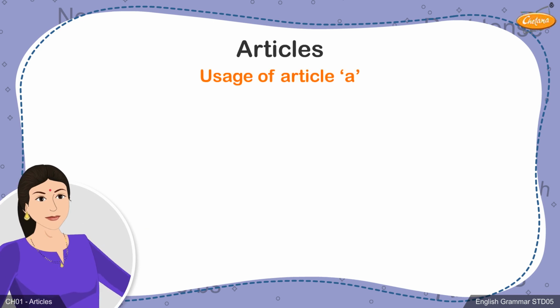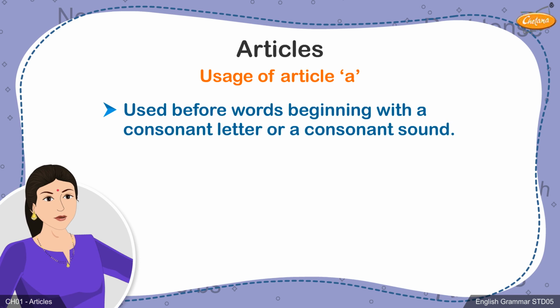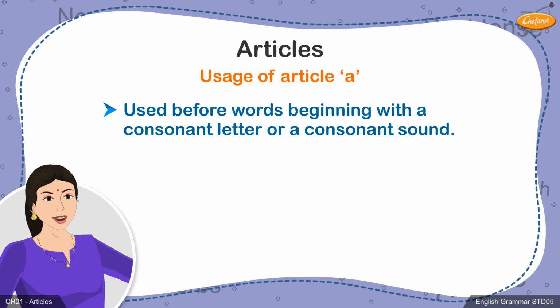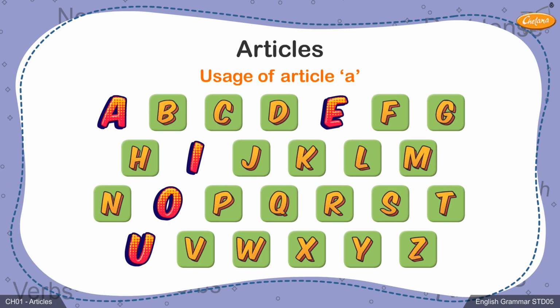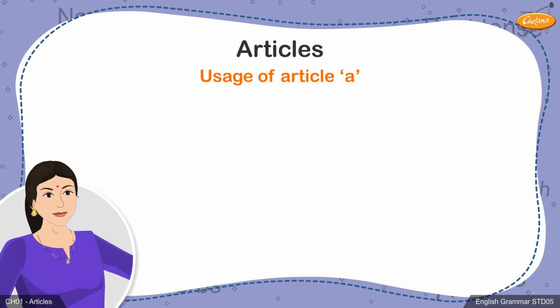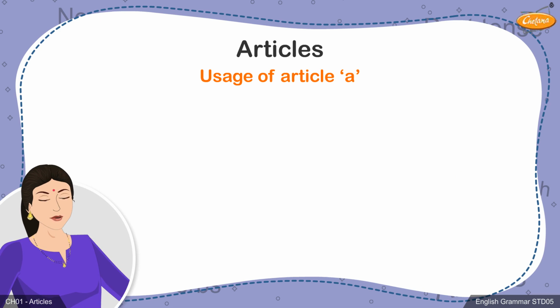Let's start with a. The article a is usually used before words beginning with a consonant letter and a consonant sound. All alphabets except the vowels are consonants. The vowels a, e, i, o, and u are not included in the list of consonants. Let's consider a few examples.